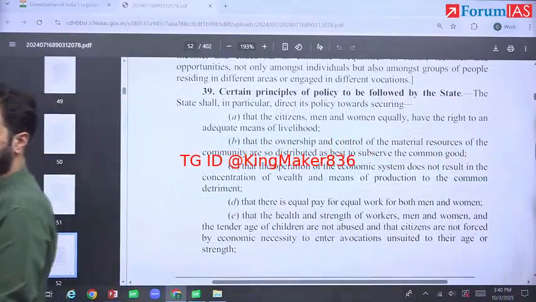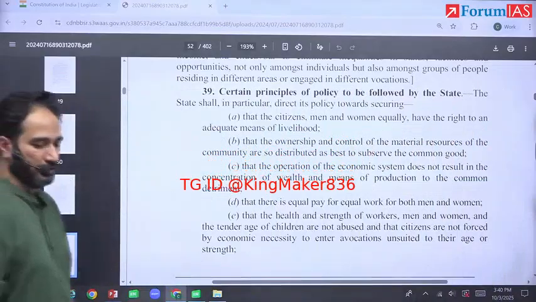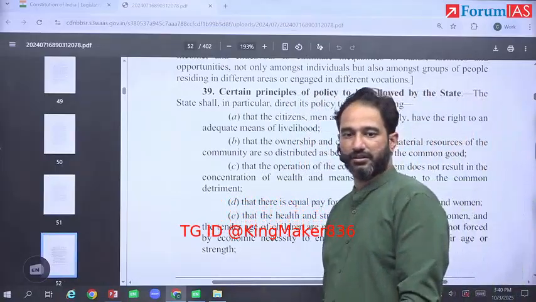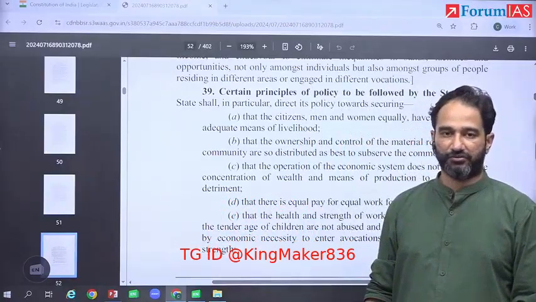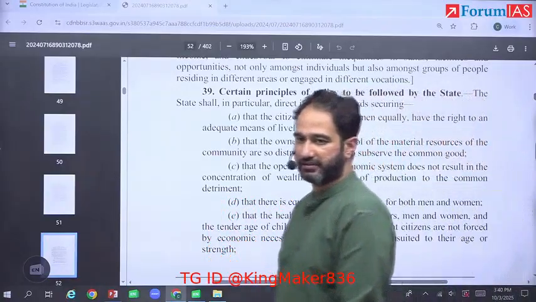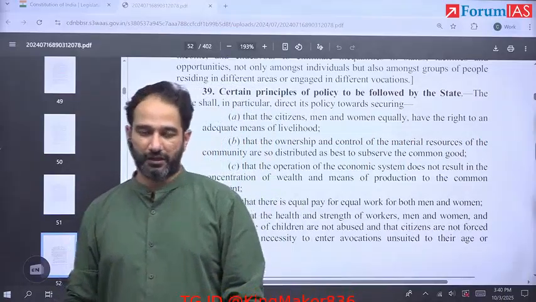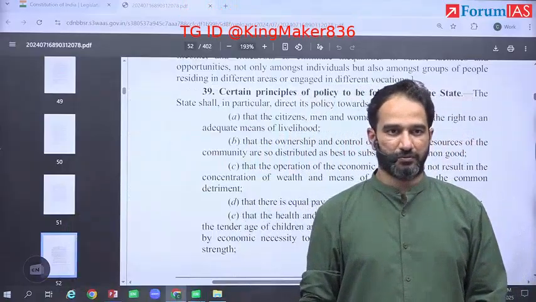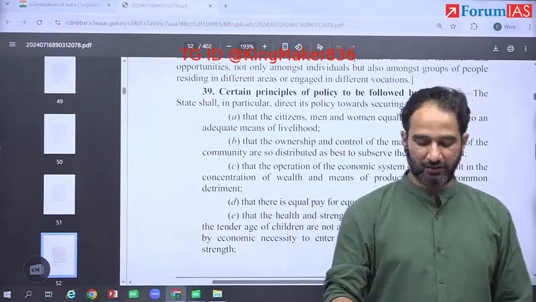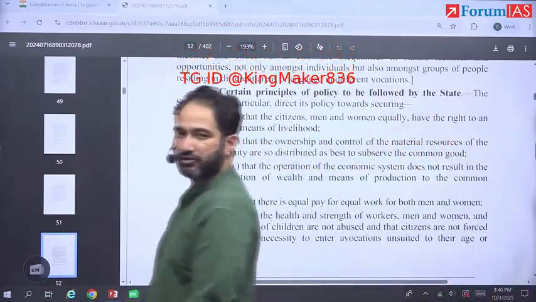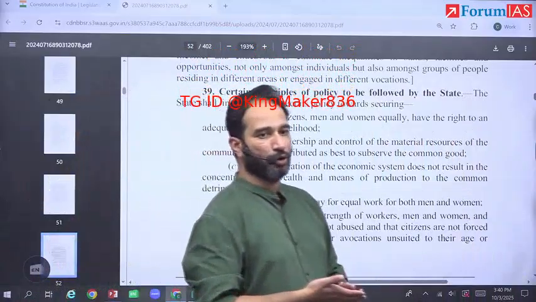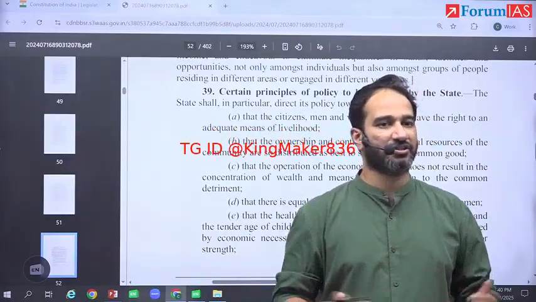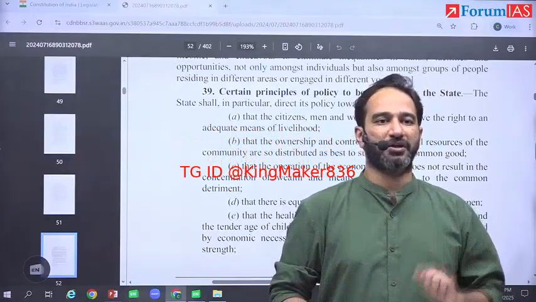It was again upheld in the Mafatlal case, 1996. So what happened is, till last year, the view was the material resources of the community would include both public and private resources, and the government can nationalize every private resource, and it would not be a problem.